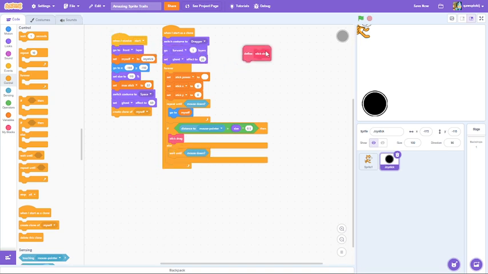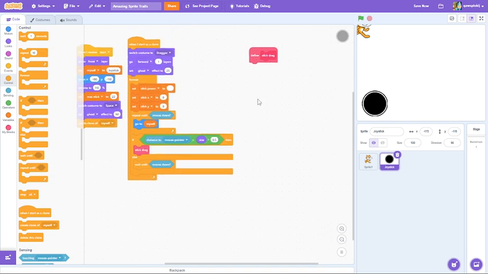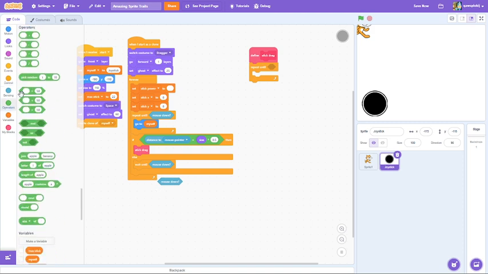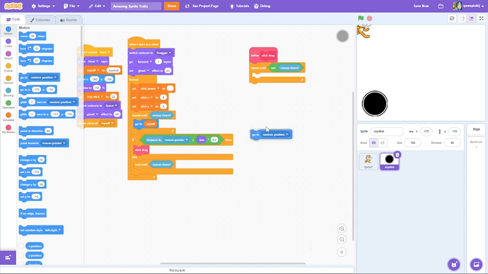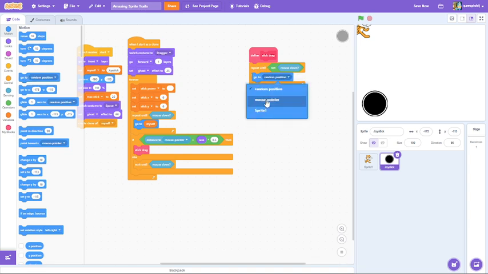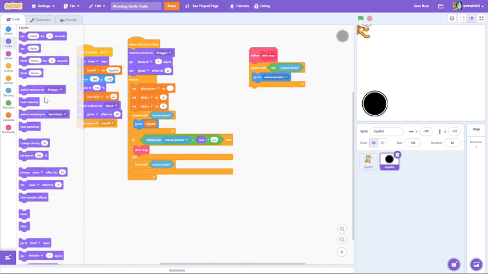Now under the define drag, repeat until not mouse down. Go to mouse pointer. Go forward one layer.